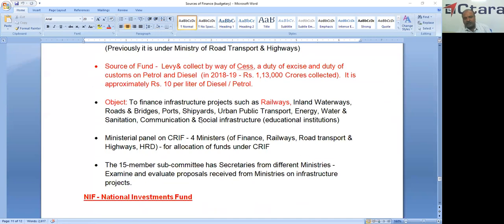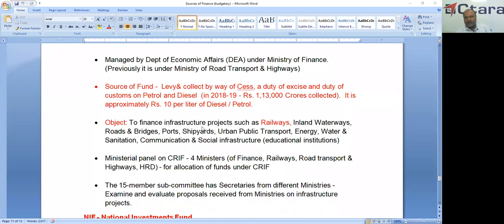So the object of this fund is to finance infrastructure projects such as railways, inland waterways, roads and bridges, ports, shipyards, urban public transport, energy, water and sanitation, communication, and social infrastructure, meaning educational institutions. So for all this purpose, railway also is one of the objects of this fund. So that's why it is also a part of the source of finance for railways.